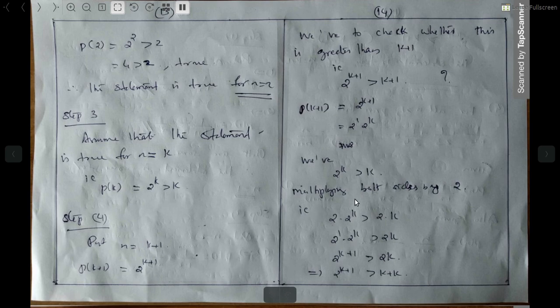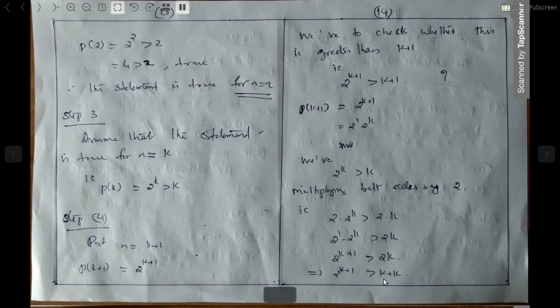Multiply both sides by 2. For this expression we are multiplying by 2 on both sides. So 2 into 2 raised to k is greater than 2 into k. What is 2 into 2 raised to k? 2 means 2 raised to 1, so it is 2 raised to k plus 1, greater than 2k. Our aim is to get 2 raised to k plus 1, which is why we multiply both sides by 2. What is 2k? k plus k. So 2 raised to k plus 1 is always greater than k plus k.